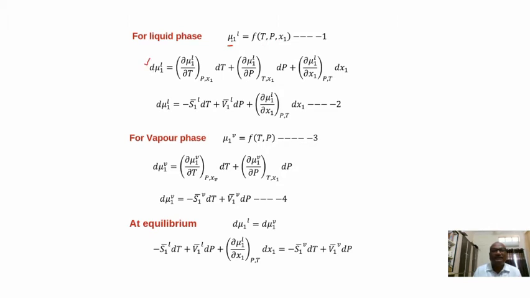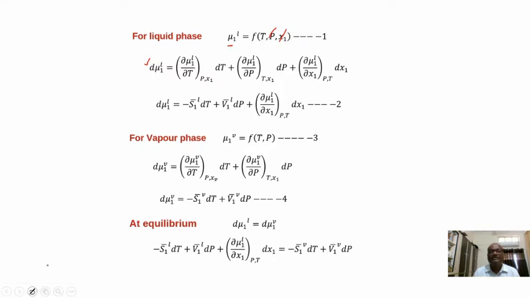Differentiating this, d mu1L is equal to partial differentiation for the remaining function towards the RHS, because this function depends on different variables. In the first part, the pressure and composition are kept constant and we are differentiating with respect to T. That's why d mu1L is equal to (dmu1L/dT) at constant pressure and composition, into dT, plus.